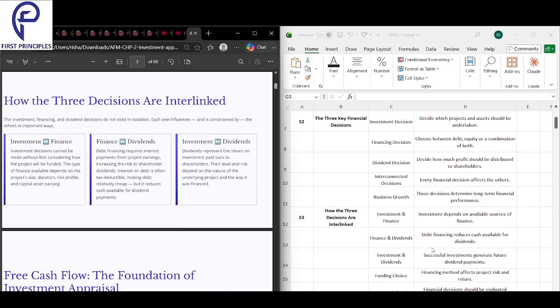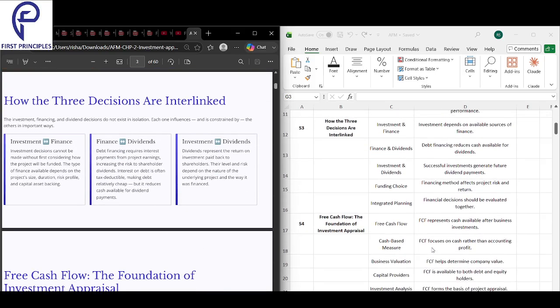Okay. Next, we look into how the decisions are interlinked. Firstly, investment decision and finance decision. Investment depends upon the availability of finance. Investment decision depends upon the availability of the sources of finance. What this means is that you can't pick projects unless you have money first. So investment and finance are connected that way.